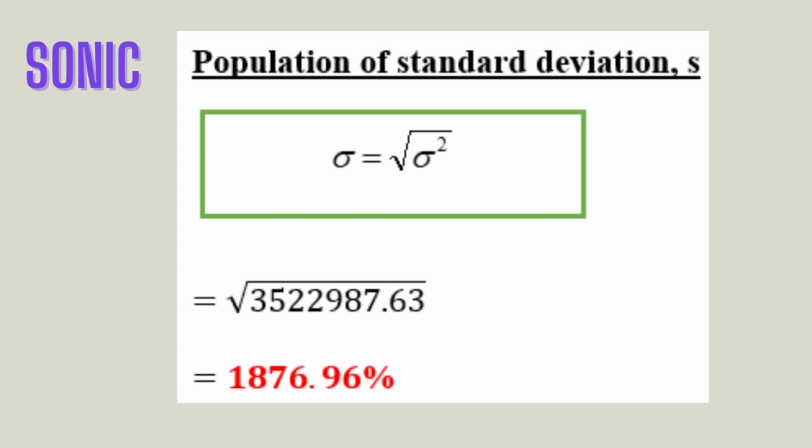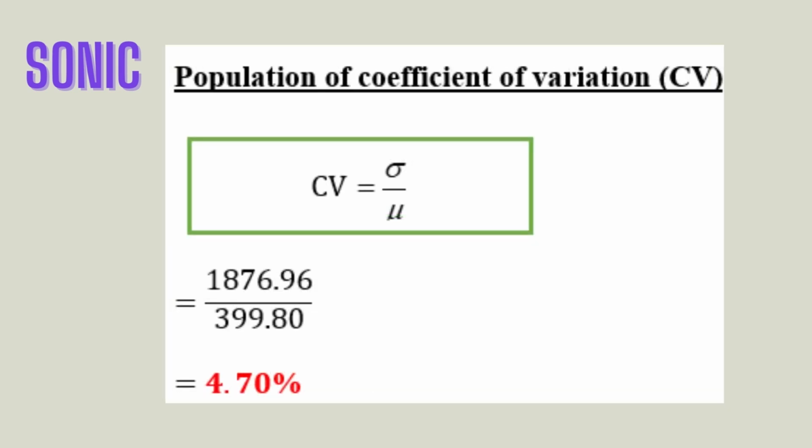Next is the population standard deviation. To calculate the standard deviation, we can simply square root the answer for the variance. And the answer will be 1,876.96%. Lastly is the population coefficient of variance. To calculate the coefficient of variance, the formula is standard deviation divided by mean, which is 1,876.96 divided by 399.80, and the answer will be 4.70%.